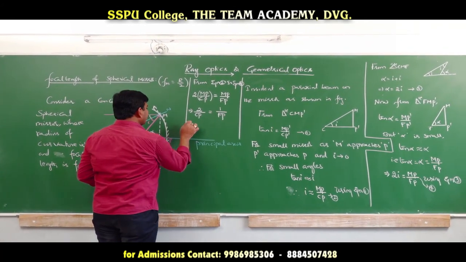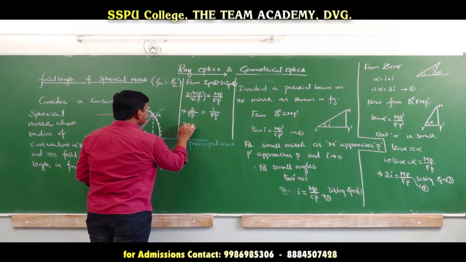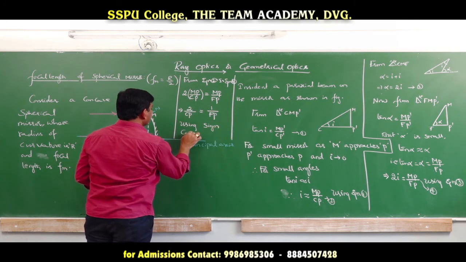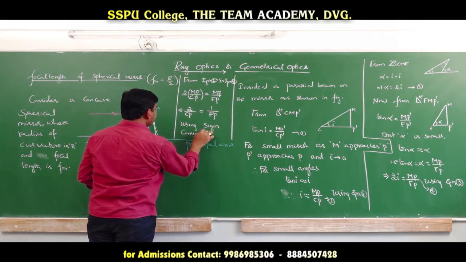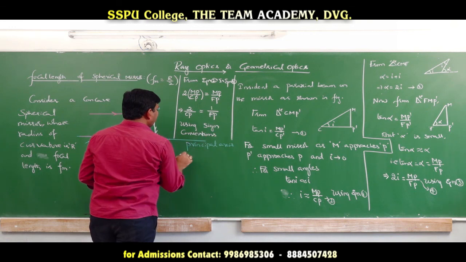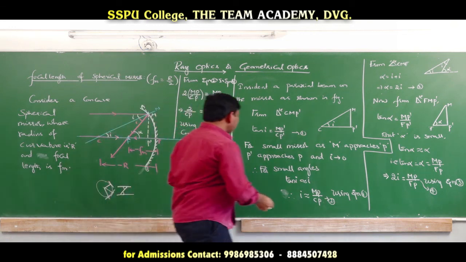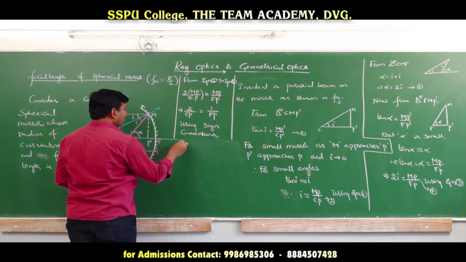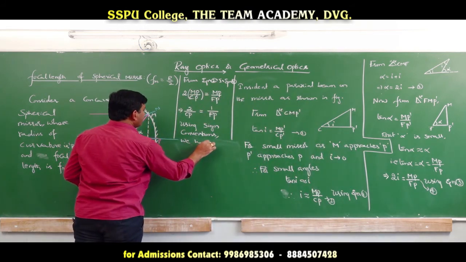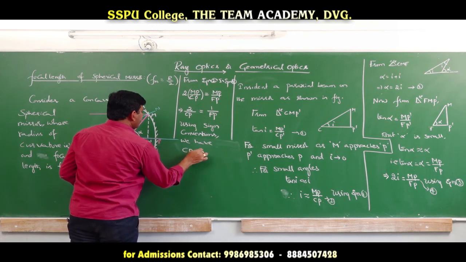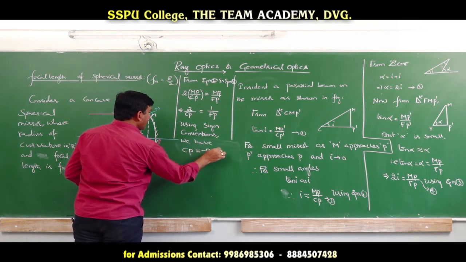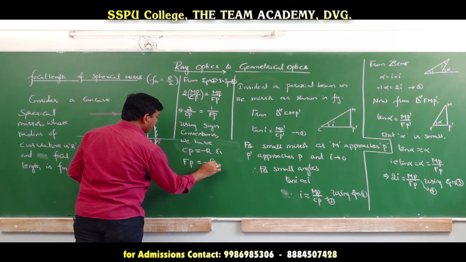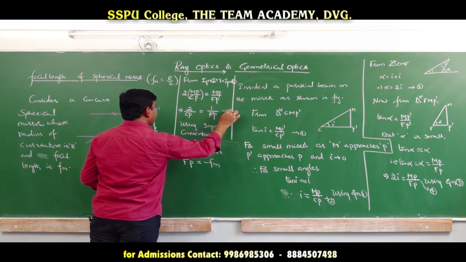So substituting these values, what are we getting? Using sign conventions, we have CP is equal to minus r and FP is equal to minus Fm. Take it as equation 5.